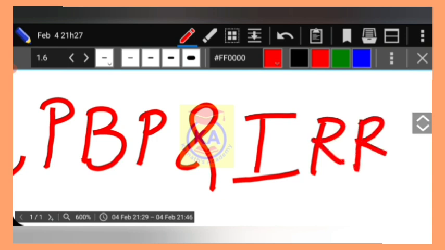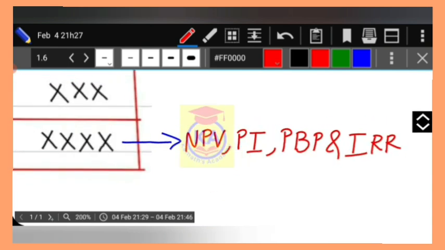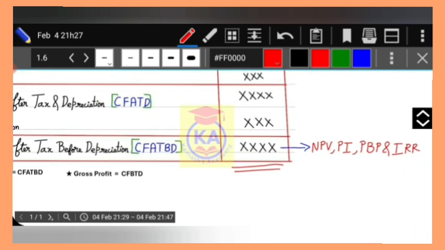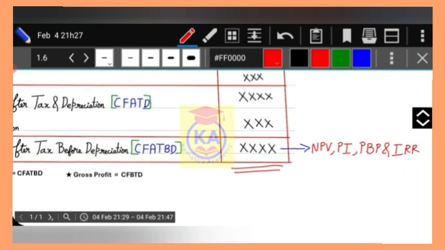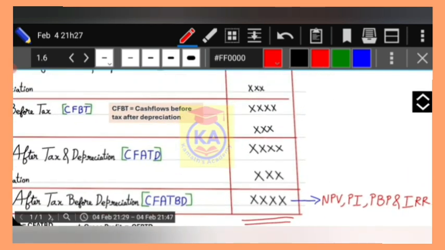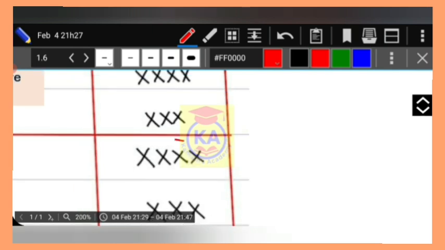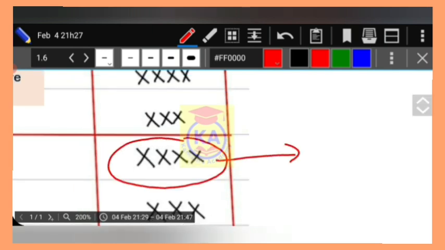Okay. For these methods 1, 2, 3, 4, for these 4 methods you require this answer: cash flows after tax before depreciation. Now there is one more method remaining, that is the accounting rate of return method, right? So for this accounting rate of return method, ARR, you require this value.